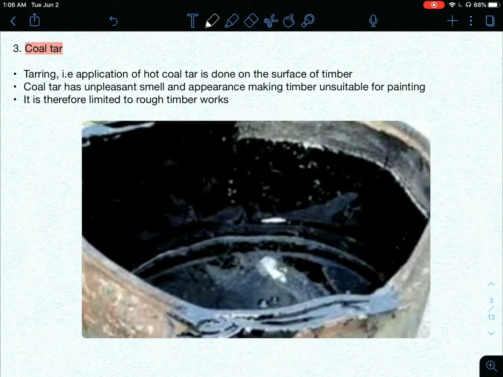Okay, so the next one, coal tar. Coal tar means tarring of the surface. This preservative is like tarring the surface; the timber surface gets tarred. Tar has an unpleasant smell, and the appearance is also not suitable, so it is unsuitable for painting. It can be used only for rough timber works. So that is regarding coal tar.